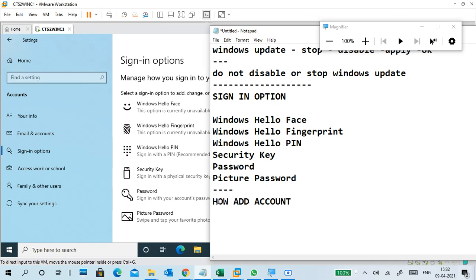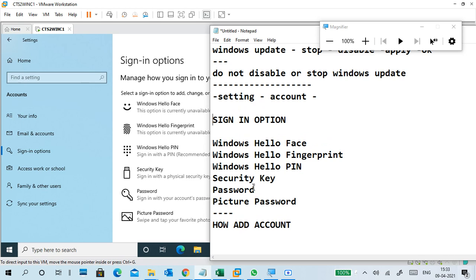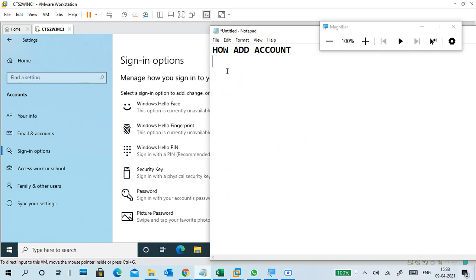The next one is how to add an account. So the steps: how to go to sign in options. Actually, go to Settings. In that one, select the Accounts option. There you can see sign in options and other information also. Next, how to add an extra account.